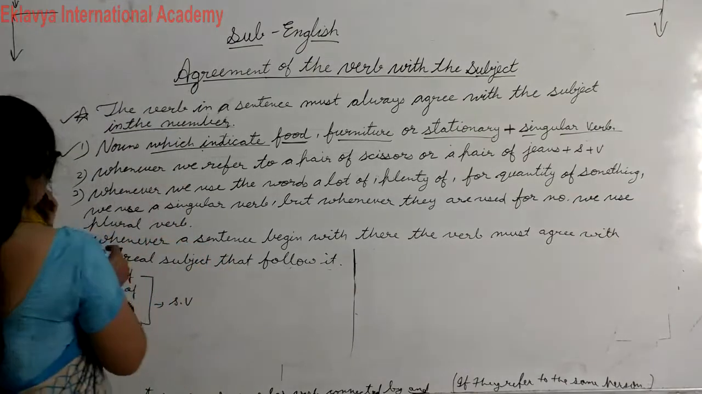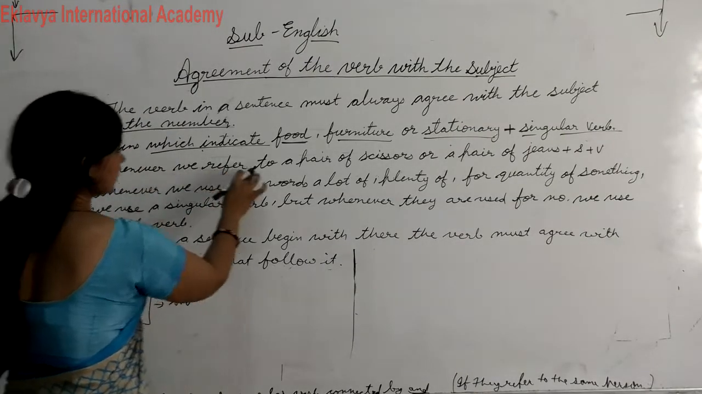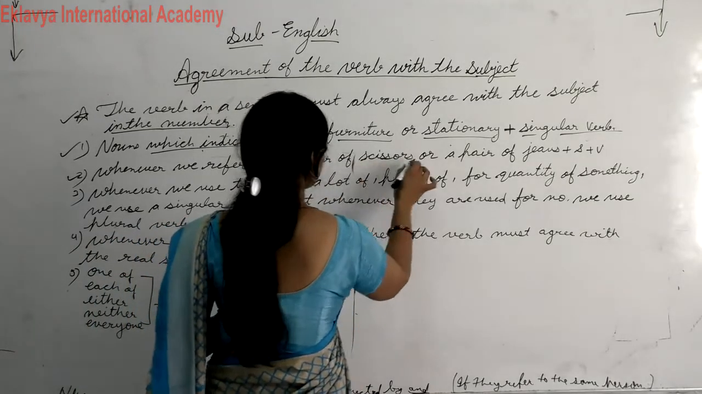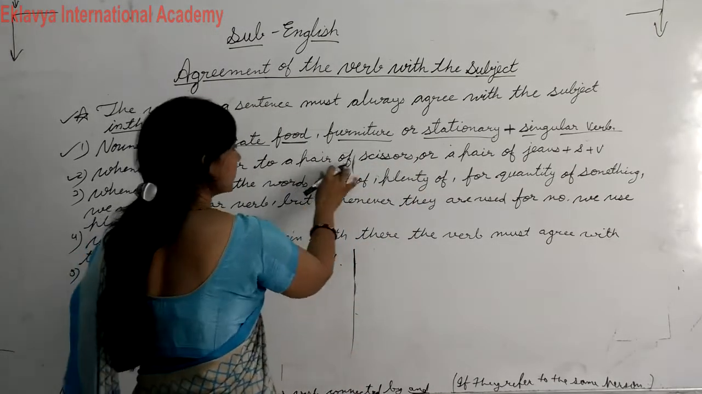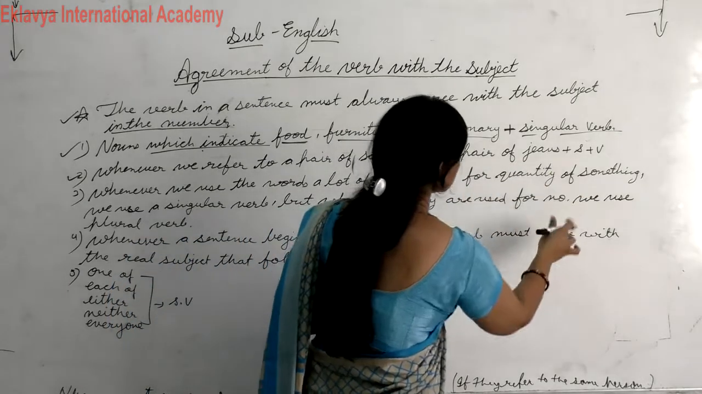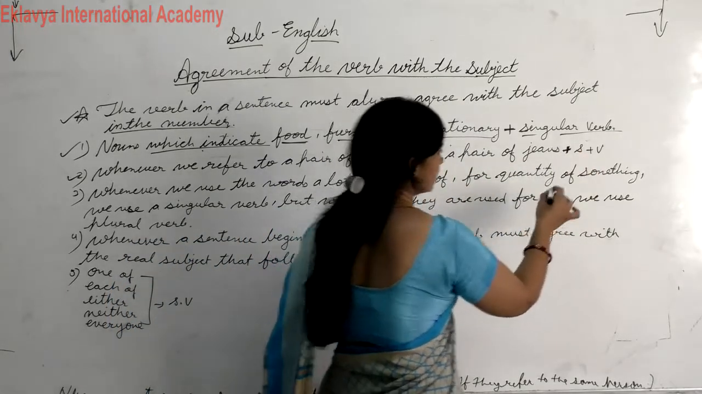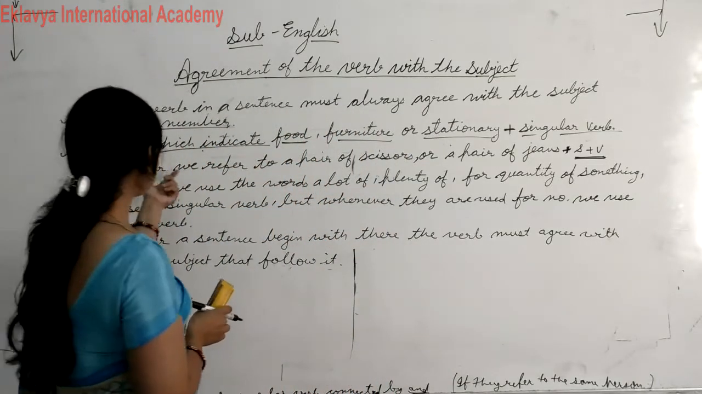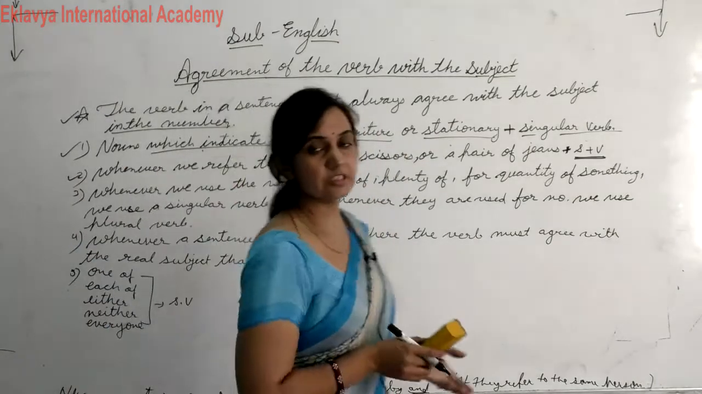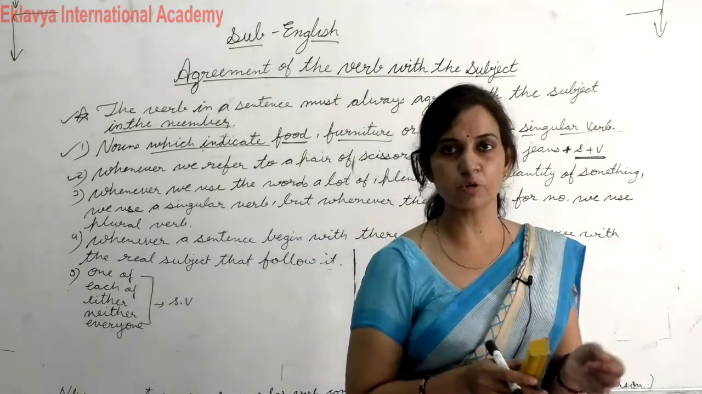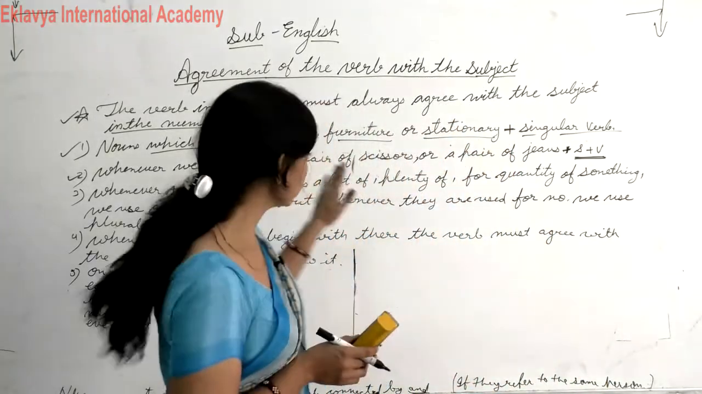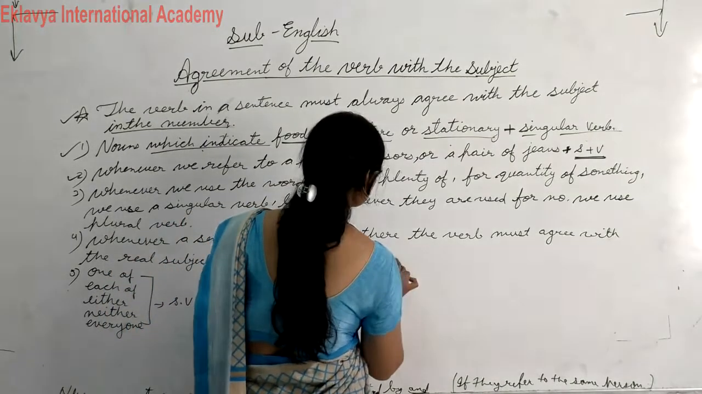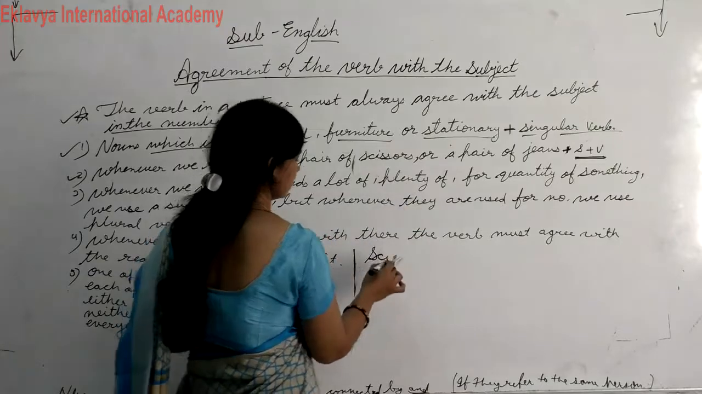Okay, so second, whenever we refer to a pair of scissors or a pair of jeans, okay, we should use a singular verb. Like suppose students, scissors, jeans, trousers, these are plural subjects and they always take a plural verb if they come alone. Like if you want to say give me scissors, then you will say scissors, not scissor.